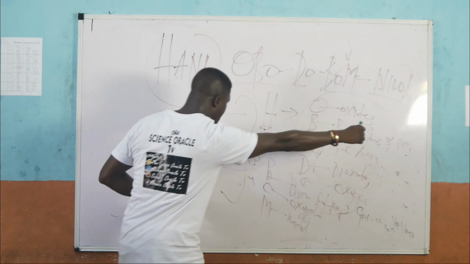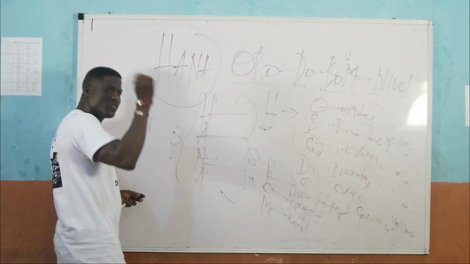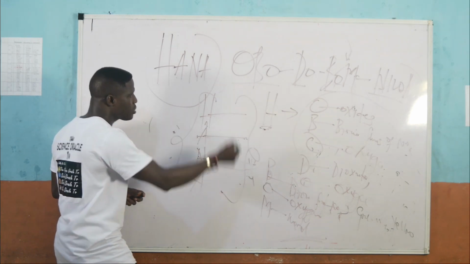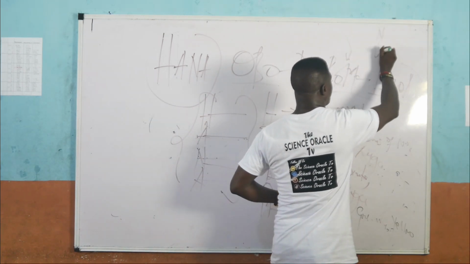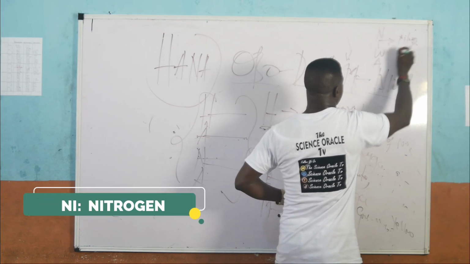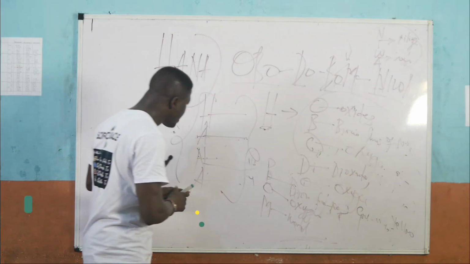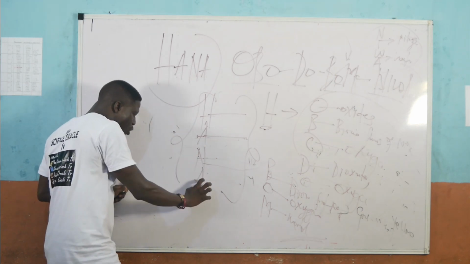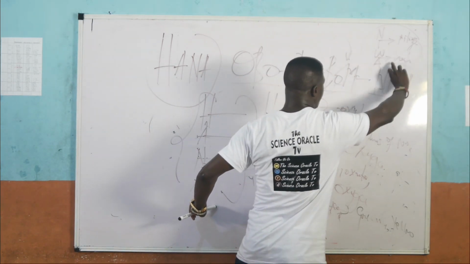And of course, the last shine known as Newer are the possible products that will be obtained when the nitrate salt, to be specific of ammonium, is heated. And what does Newer represent? N-I-W-A. NI stands for nitrogen, and WA stands for water. So under examination condition, if they ask you for the possible products obtained when the nitrate salt of ammonium is heated, simply say NIWA, which are nitrogen and water.